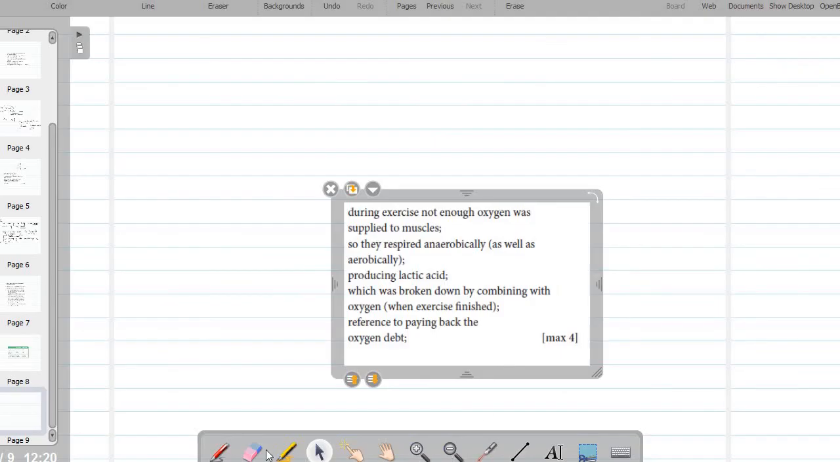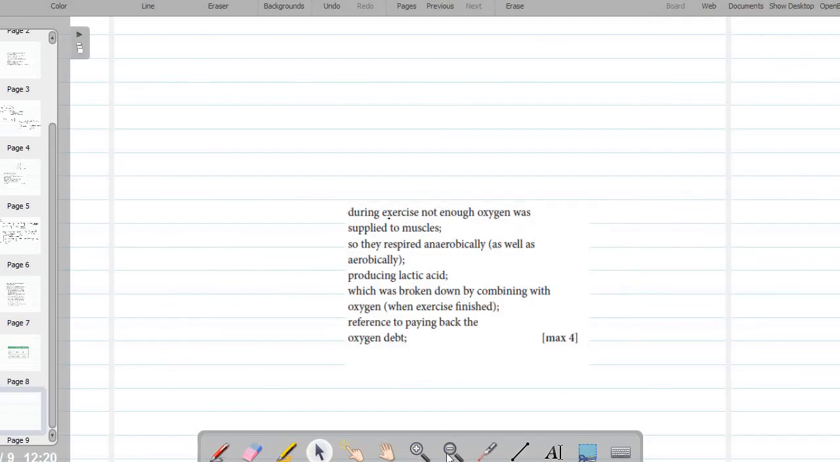You can take the reference from here. Pause the video and write down: during exercise not enough oxygen was supplied, so they respired anaerobically, producing lactic acid, which has to be broken down by combining with oxygen, and that's the reference for paying back the oxygen debt.